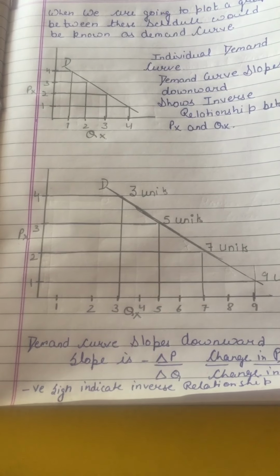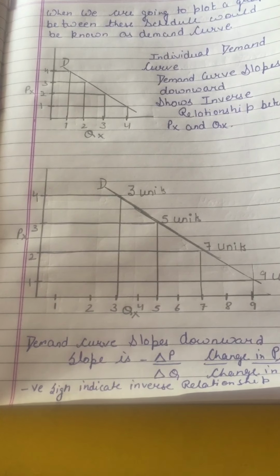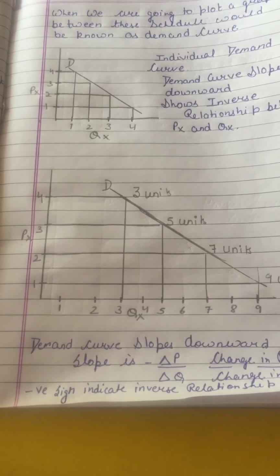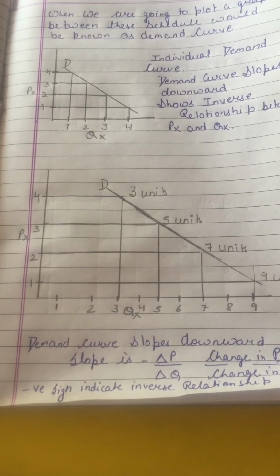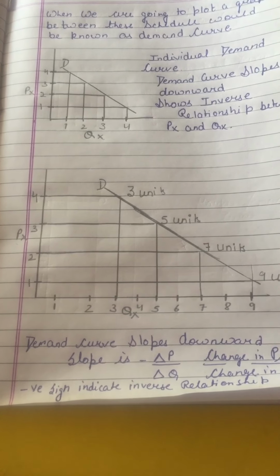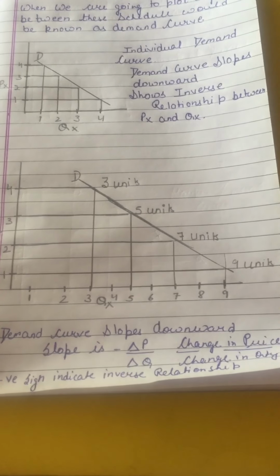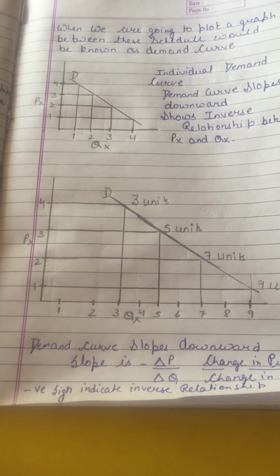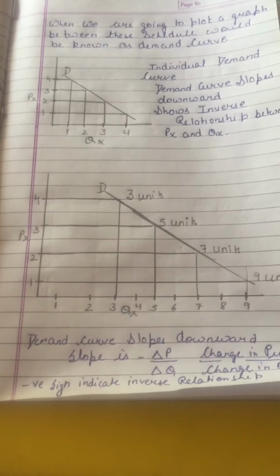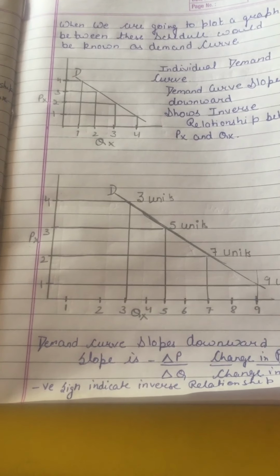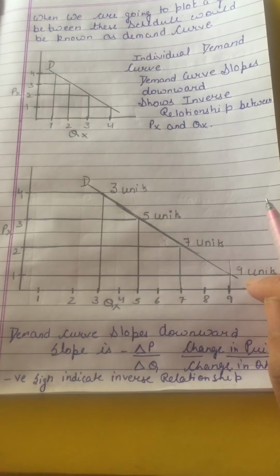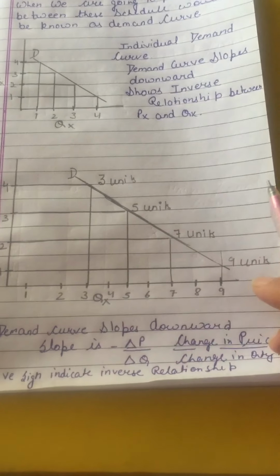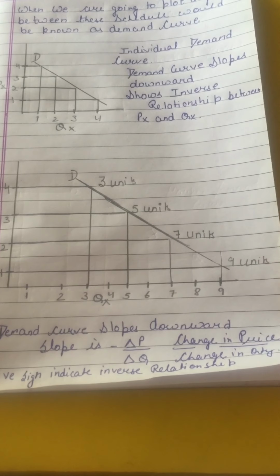When the price is 1 rupee, then demand is 9 units. When price is 2 rupees, demand is 7 units. When the price is 3 rupees, demand is 5 units. And when the price is 4 rupees, demand is 3 units. That is the same relationship as an individual demand curve or a market demand curve. In the simplest terms, when the price is less, demand would be more.